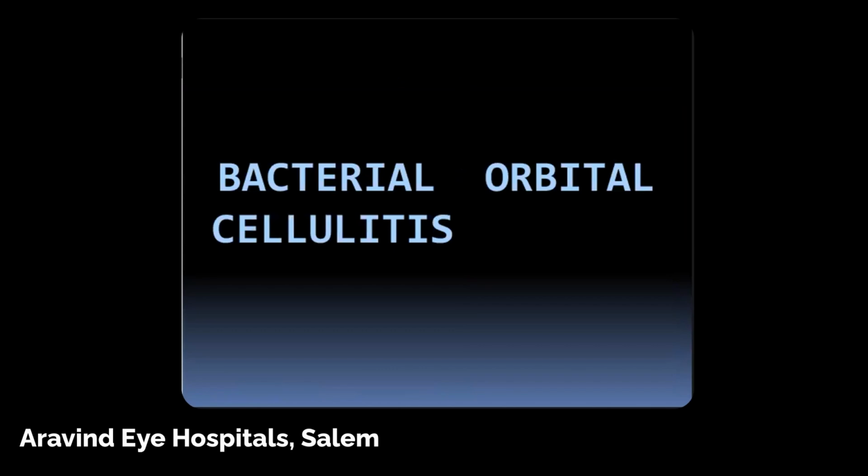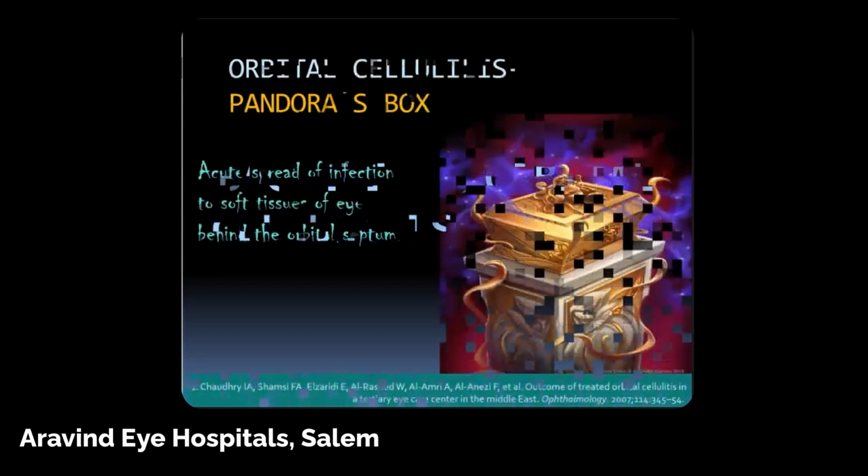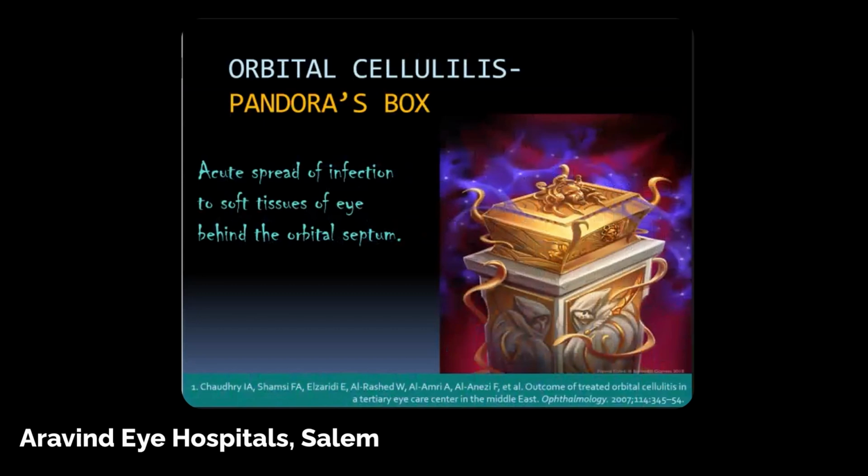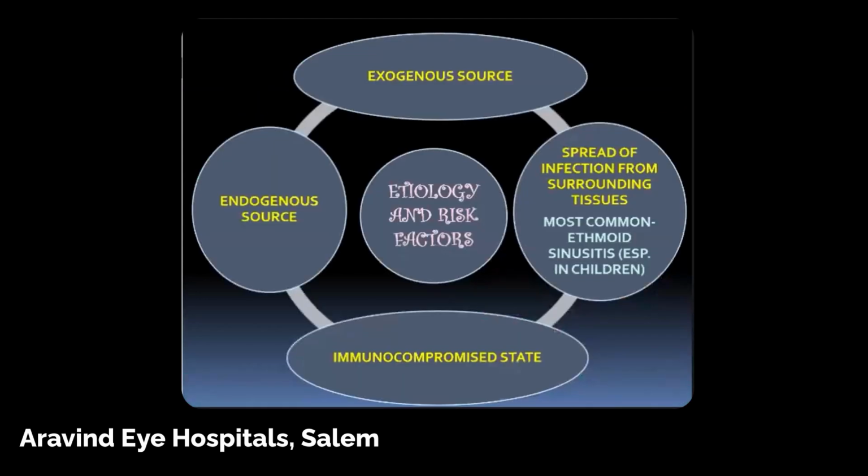So coming to the next is orbital cellulitis. So they are bacterial orbital cellulitis. And any pathology in the orbit is like a Pandora's box, and even orbital cellulitis is similar to that. It's acute spread of infection to soft tissues of the eye behind the orbital septum.